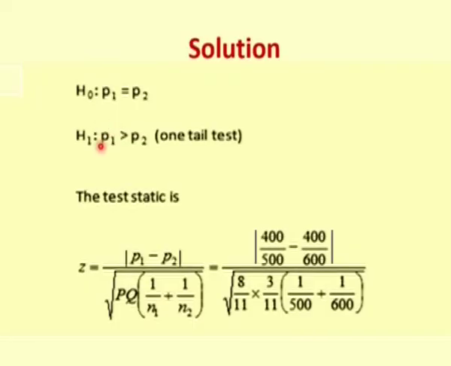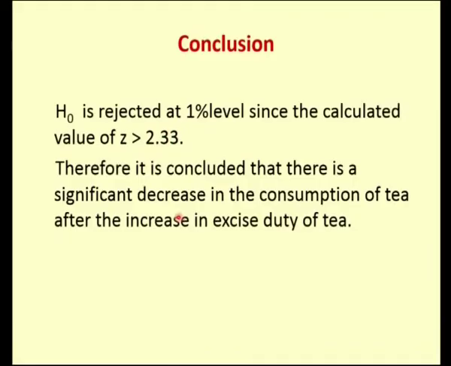That means P1 is greater than P2, that is, the proportion of tea drinkers before the excise duty is more than after implementing the excise duty. So, that is why there is a decrease in the consumption of tea after the increase in excise duty of tea.